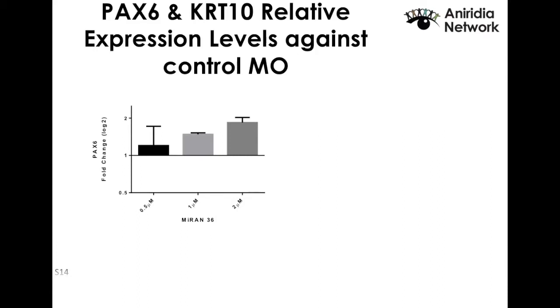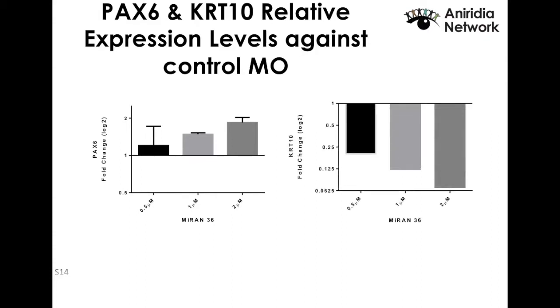One of those targets is keratin 10, and whenever PAX6 goes up, you expect keratin 10 to go down. We checked on the cells, and that's what we found. With the same concentrations, we have over a 90% decrease of K10. That's a really positive result. It means that what we see is real.